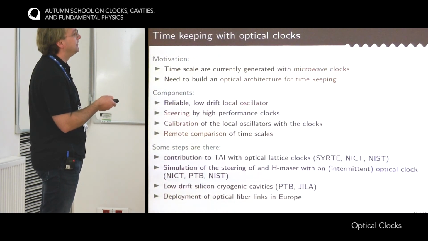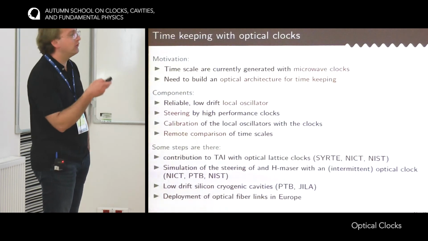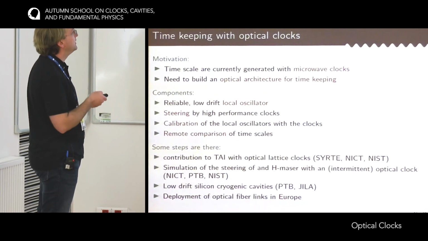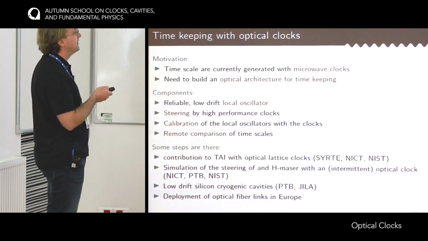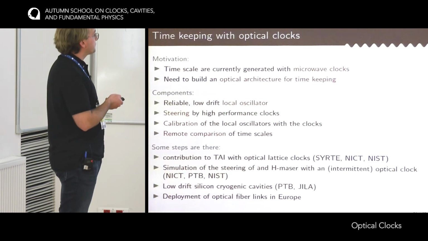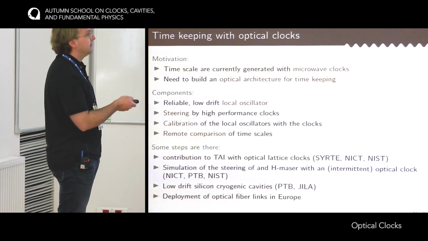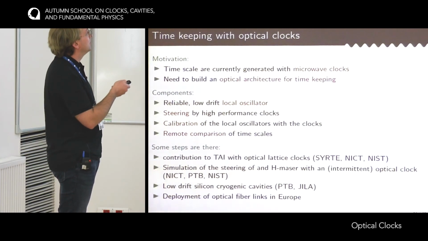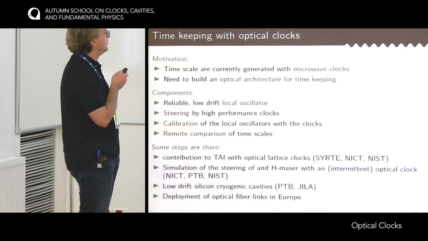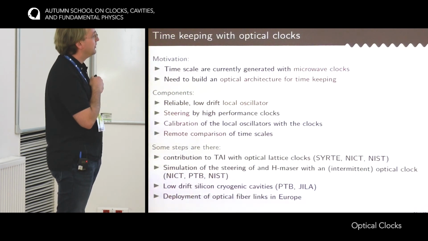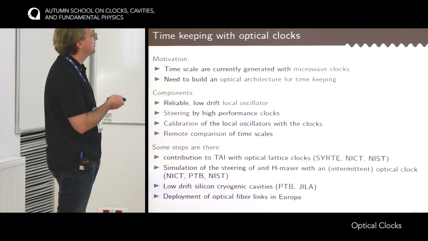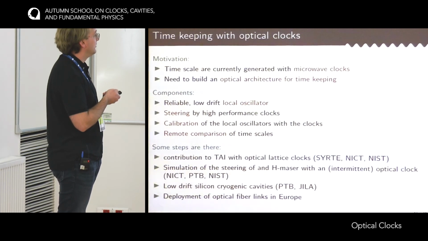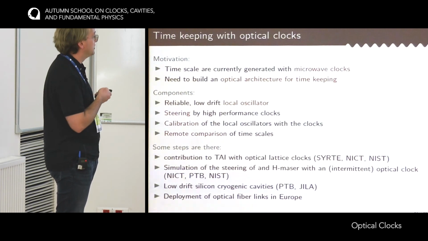The main challenge in this steering is that usually the optical clocks work in an intermittent way. They work, for instance, 1 hour a day, and one has to develop a technique to continuously steer a hydrogen maser using this scarce data from optical clocks. All these experiments still rely on a microwave local oscillator, a hydrogen maser. So the question is: is it possible to replace this local oscillator with an optical oscillator? There have been some nice demonstrations of cryogenic silicon cavities at PTB and JILA with very low drift that could potentially replace the hydrogen maser.